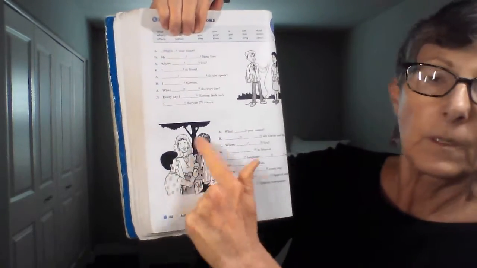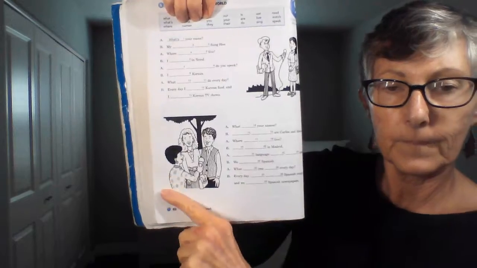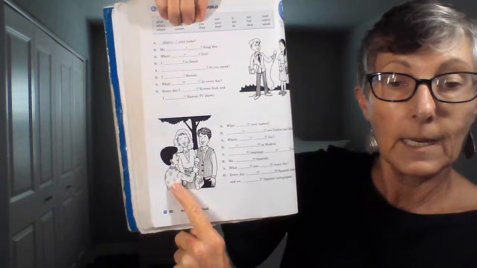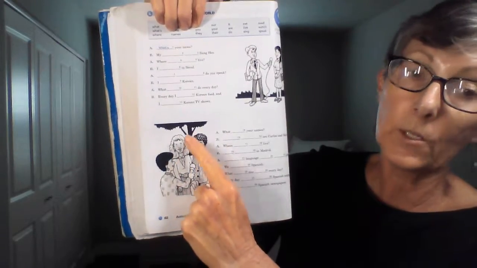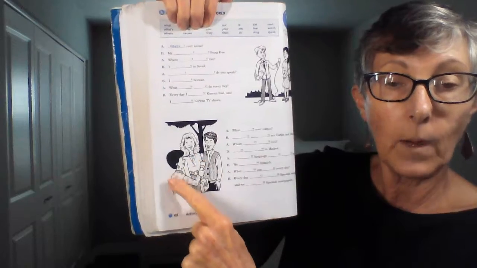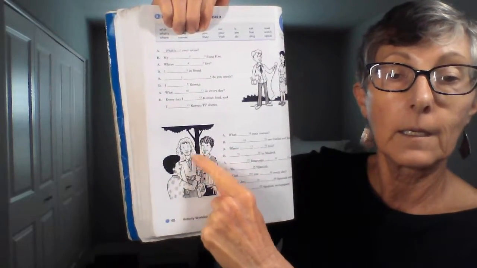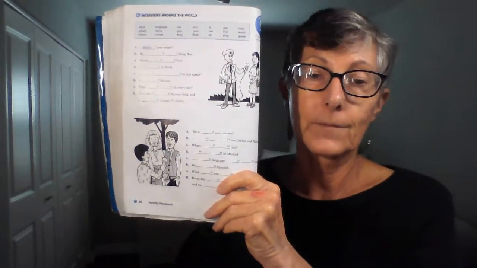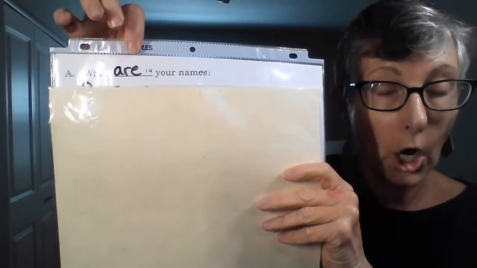So now we are going to do down here, we're going to look at this picture. We still have one person asking, oh, this is going to be plural, 2 people. So we have one person talking to these 2 people. Because the subject is plural, we need to use are.